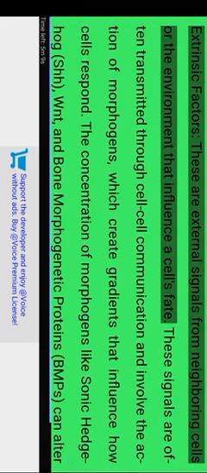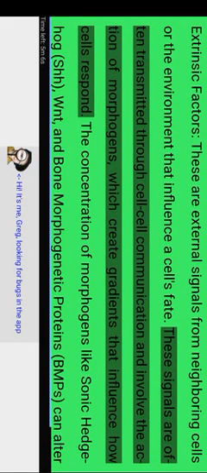Extrinsic factors. These are external signals from neighboring cells or the environment that influence a cell's fate. These signals are often transmitted through cell-cell communication and involve the action of morphogens.